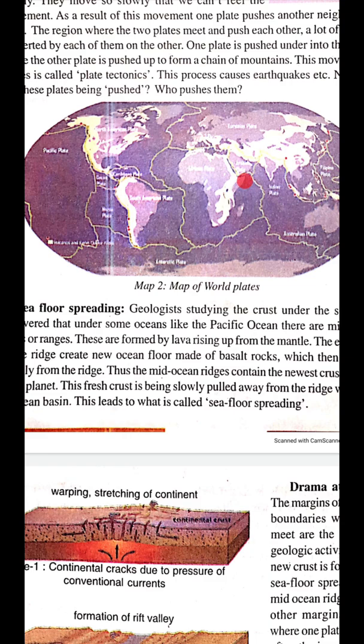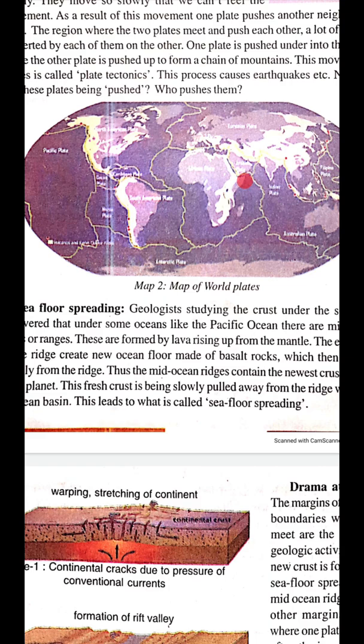Because of this flow of lava or eruption of the ridge creates a new floor under the water. This new floor is made up of basalt rocks and this is called as sea floor or sea floor spreading